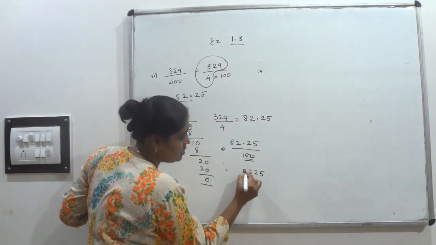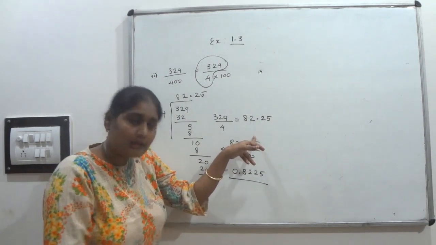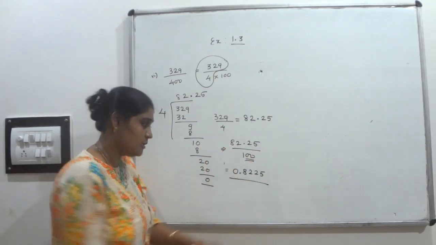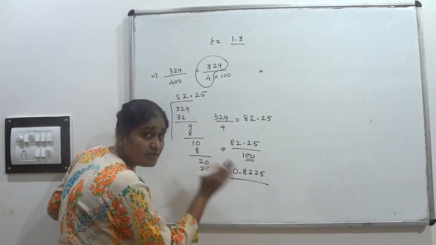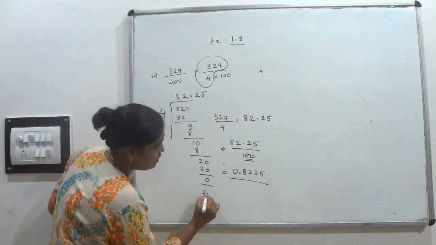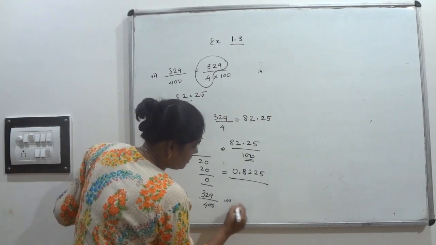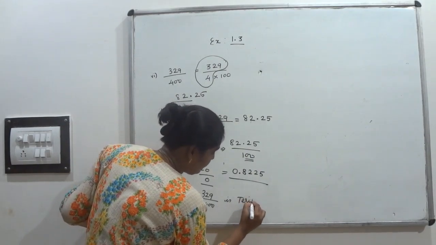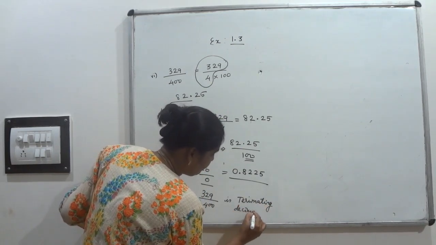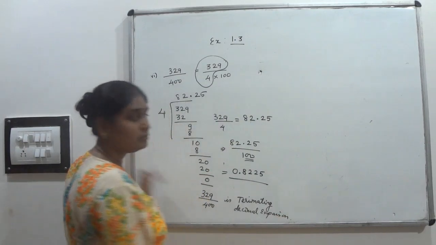Then you will get 0 point. So 1, 2, then keep the point. This is which pattern? Terminating decimal expansion. So write it here: 329 upon 400 is terminating decimal expansion. Thank you.